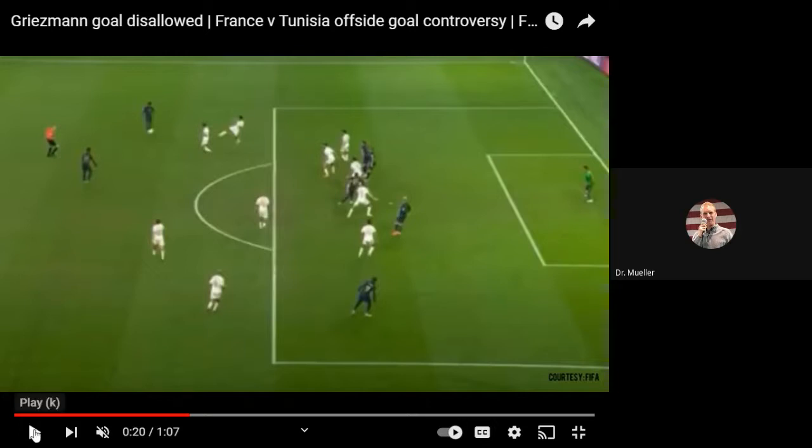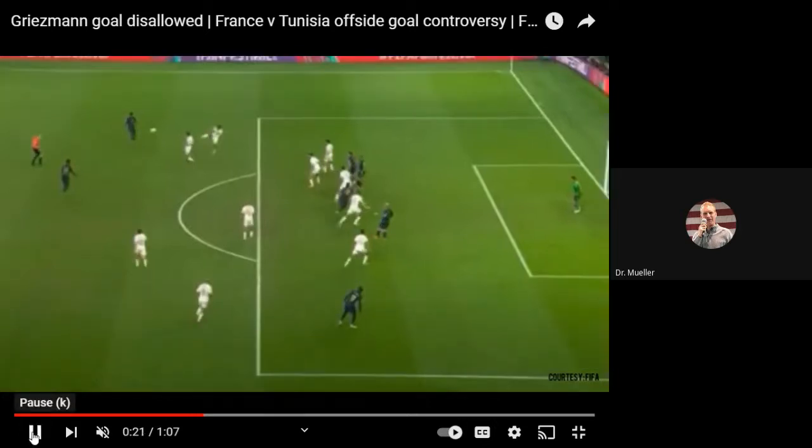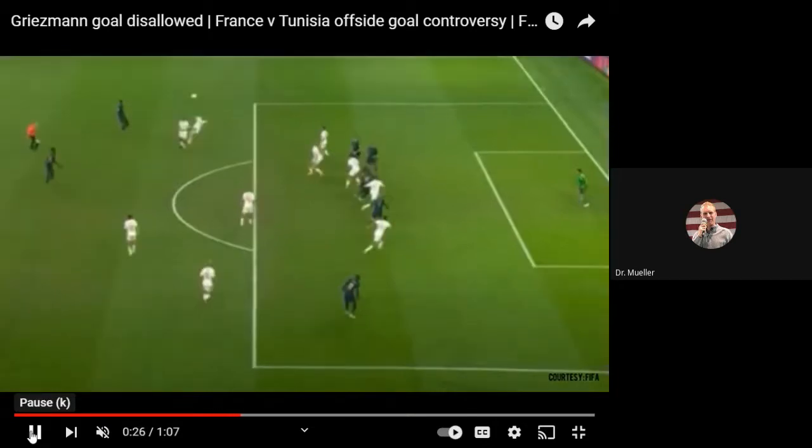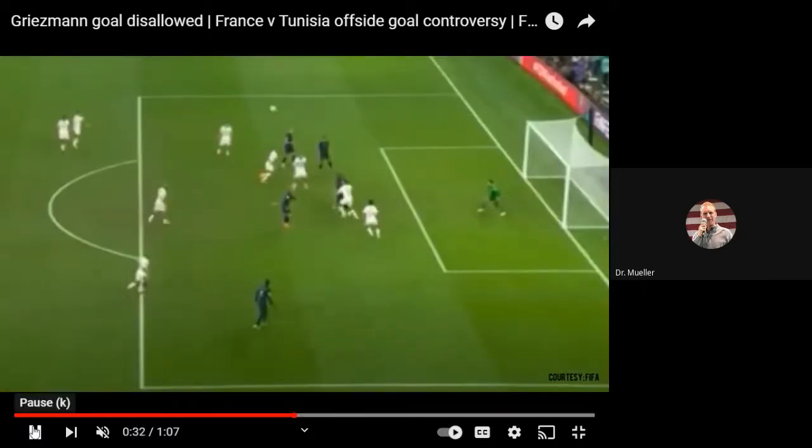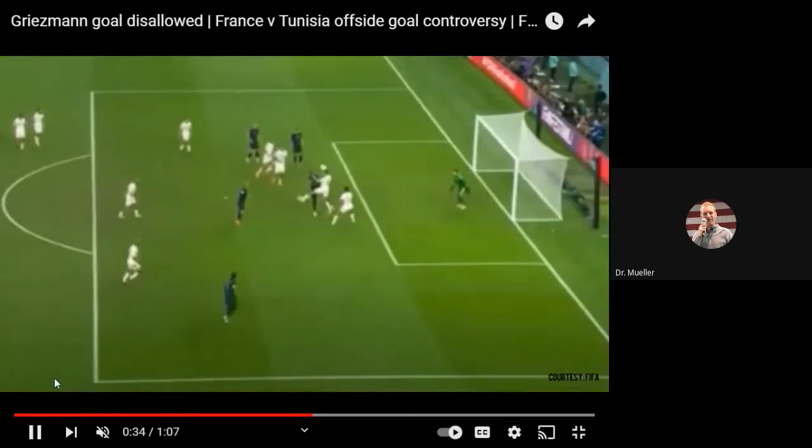But then the ball is kicked, as you'll see, and it's going to be slow here. The video's slow. So the ball's kicked in that direction, and you'll see this player back away from it. So that player right there doesn't get involved. I'm going to stop it right there. So this was a player that was initially in the offside position, and you can see that the player doesn't get involved in play. However, the ball deflects off of the white player's head, and it's going to come back to this player.